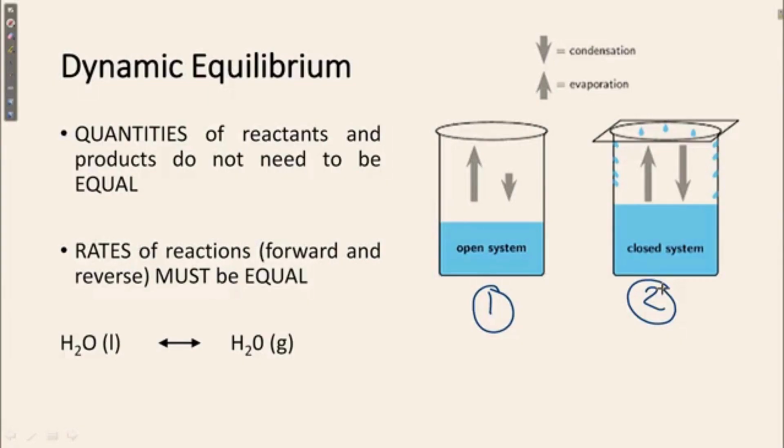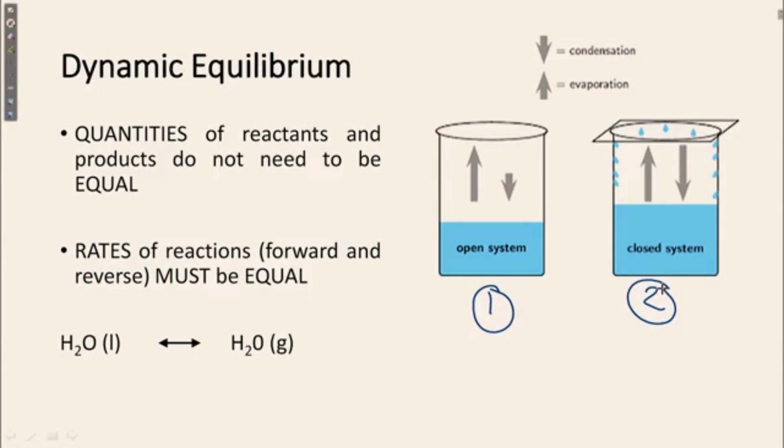In the case of the second system, the closed system, what will happen? Condensation as well as evaporation can both occur. That is, the total amount of the reactant or product cannot be further changed. That means in this case equilibrium can be stabilized, because the forward reaction as well as the backward reaction can both occur. So quantities of reactants and products do not need to be equal, but the rates of reaction, forward or reverse, must be equal.